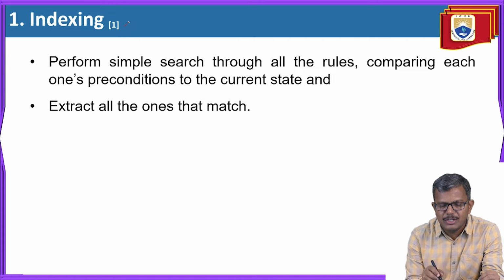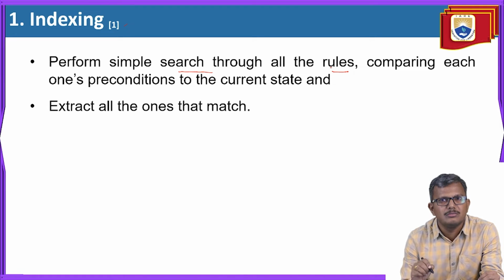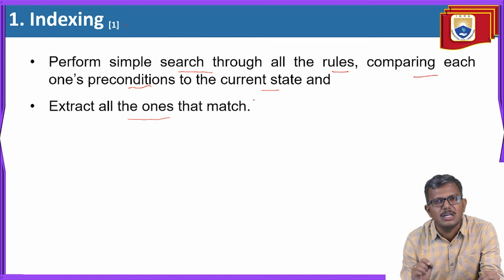During indexing, we perform the search through all the rules and make the comparison of the preconditions to the current state. If our comparison is successful, then we extract all the rules that match the current state.